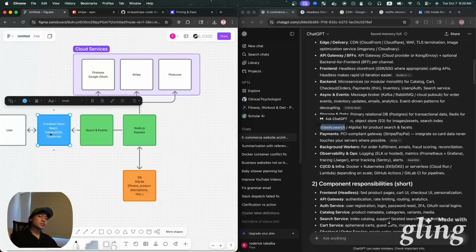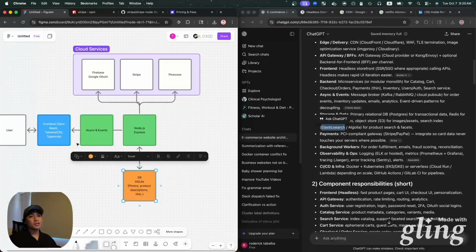Whenever the user searches for something like baby clothing, maybe that's the product that you're selling on your website, then the system, when you set it up this way, will turn the user's question into a numerical representation and try to find the products that are closest to it. And you can definitely set a threshold for how similar the clothing items need to be that you want to retrieve from the backend.